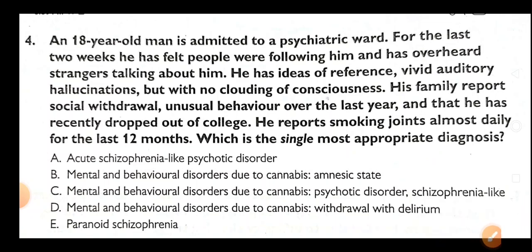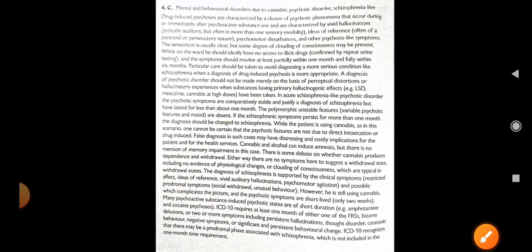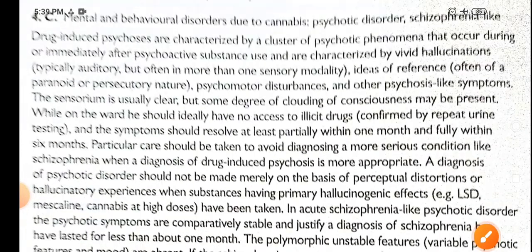So guys, this is very simple. He reports smoking, which means cannabis, some psychotic symptoms are there, and schizophrenia-like. So this is a case of option C. Now let's discuss why so.